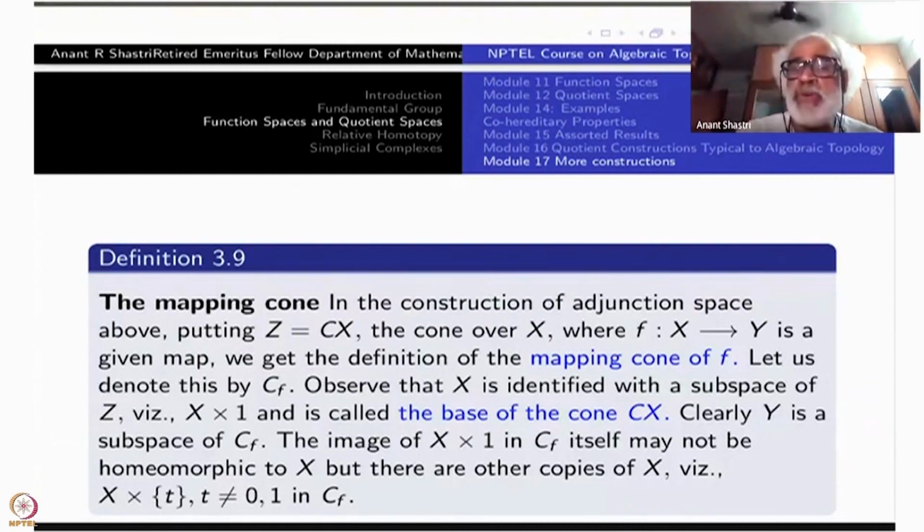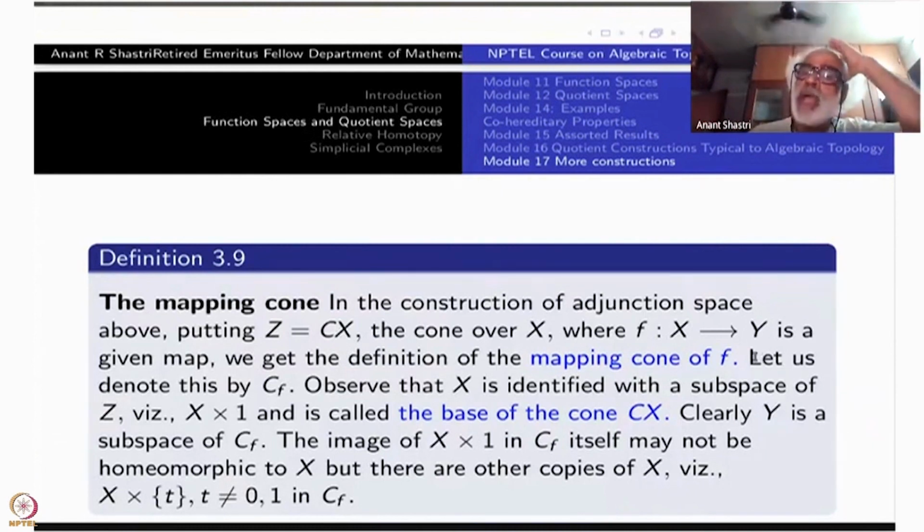This we have seen. Instead of X cross I, you take the cone, namely X cross 0 is collapsed to a single point. Then X itself is identified with X cross 1 as a subspace. So you can think of f as defined on a subspace of this Z, CX, and then take the adjunction space.